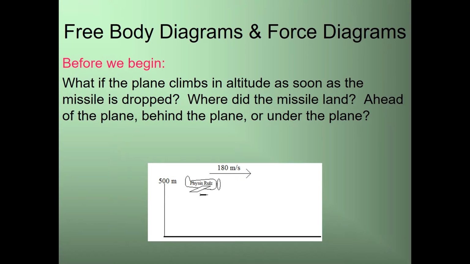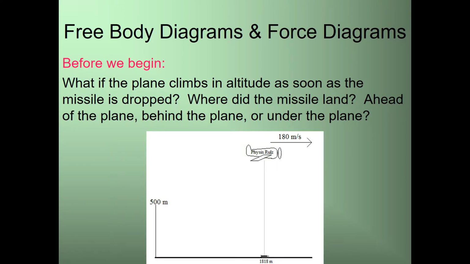Well, I can hear an argument either way. Let's assume that the horizontal velocity of the plane during the climb is exactly the same. In other words, it's constant at 180 meters per second. If that's the case, even though the plane is at a higher altitude, as long as the x component of its velocity is still 180 meters per second, the missile will land exactly underneath.